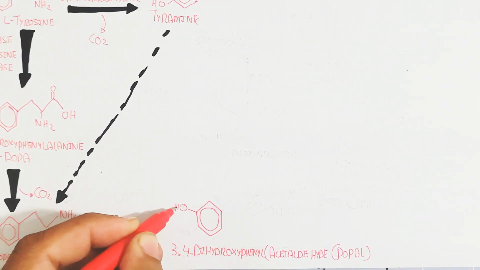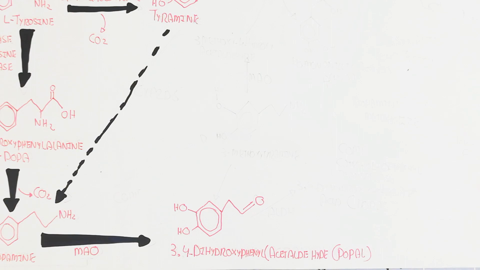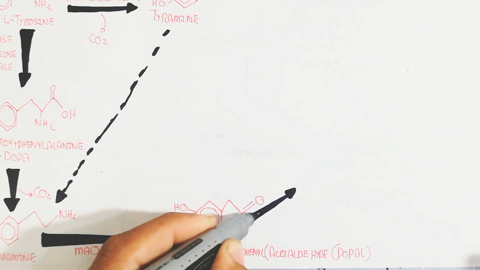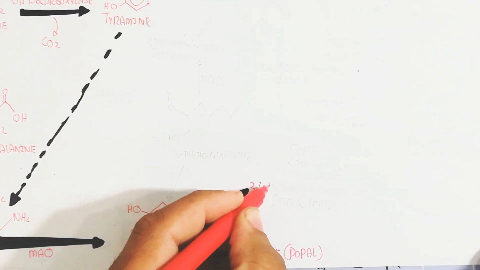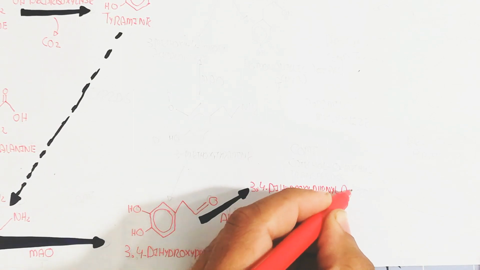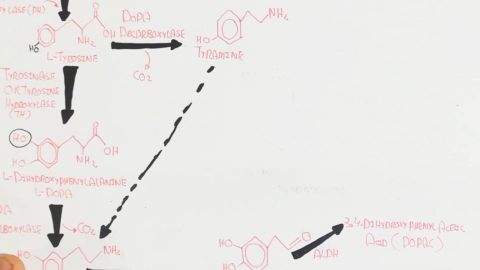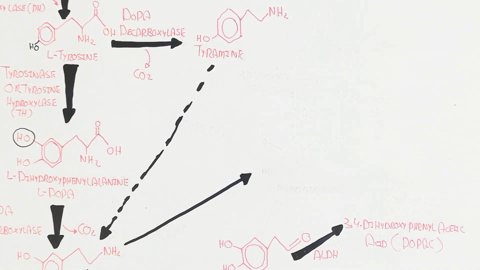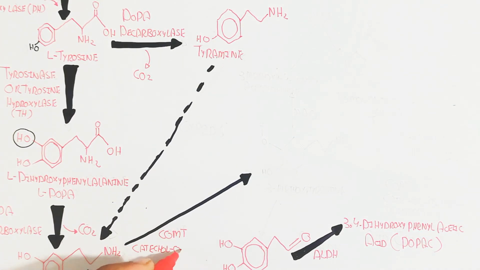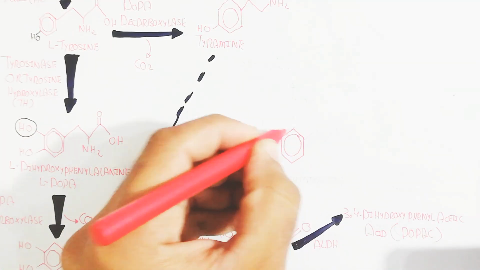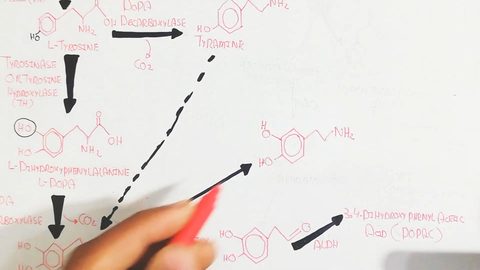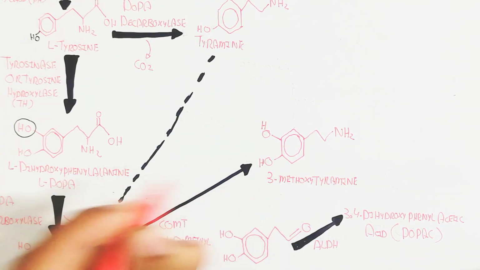While the MAO enzyme will lead to 3,4-dihydroxyphenylacetaldehyde, which is DOPAL, the ALDH enzyme is then used to produce DOPAC, the acetic acid, basically dihydroxyphenylacetic acid.